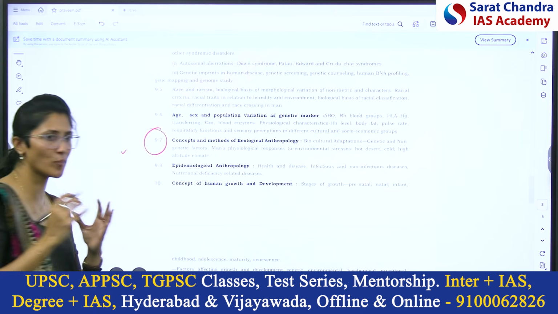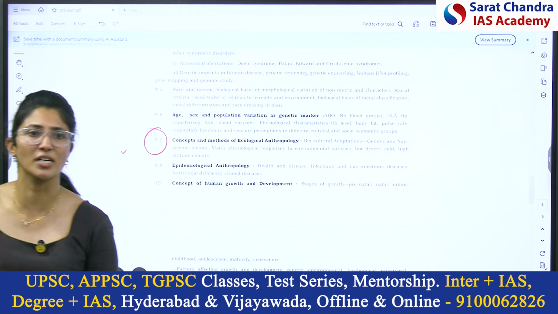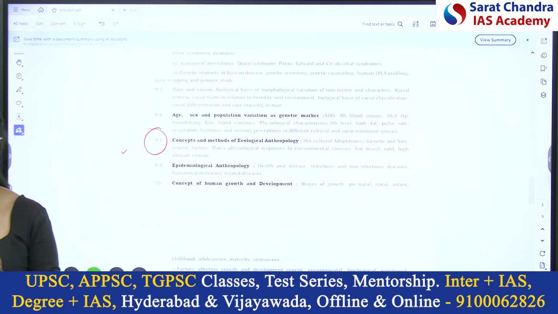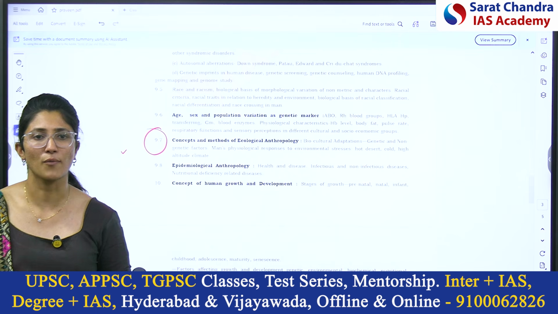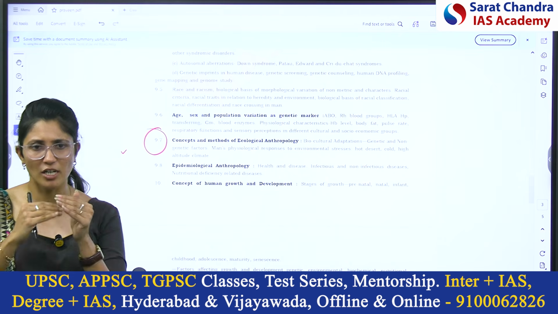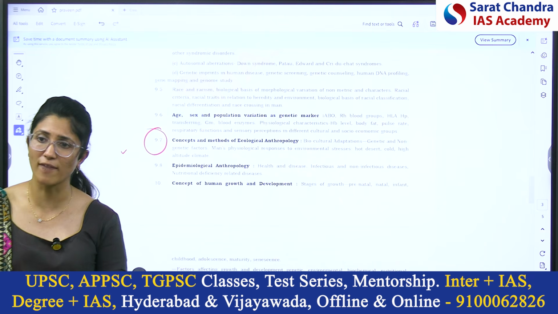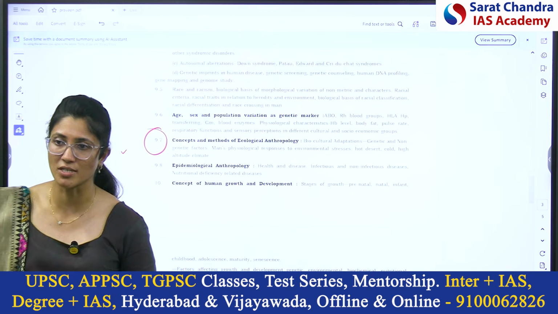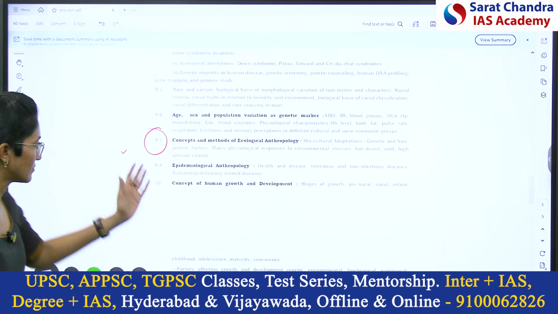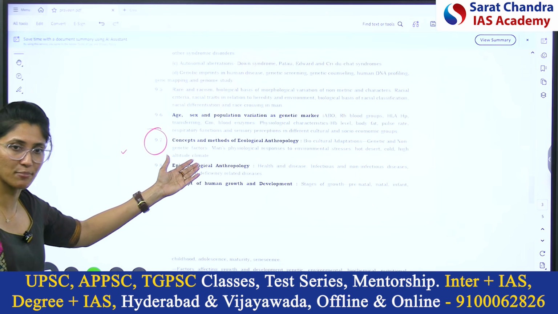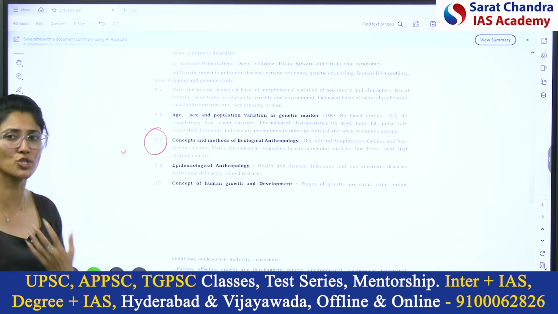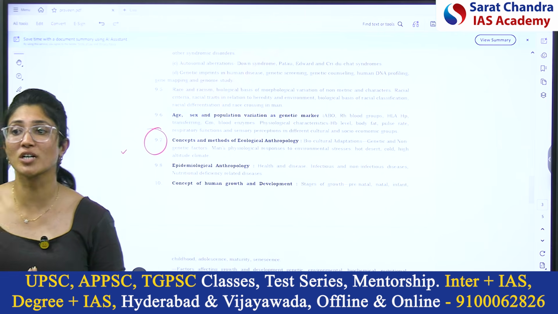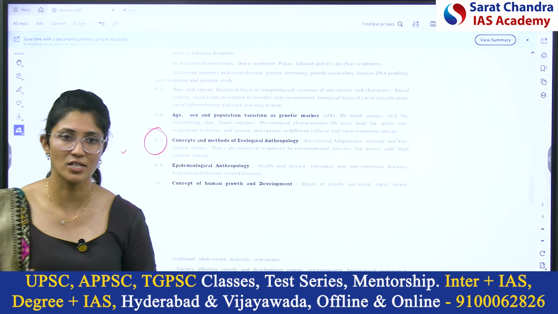9.7 helps us to understand how people evolve in extreme climatic conditions, like extremely hot conditions and extremely cold conditions. Why people in the polar regions are short and fat with short arms. Why people in Africa, which is very near the equator, are very tall and have long arms. Adaptations. And why people in high altitude regions have a broad chest. Adaptations, biological adaptations, biocultural adaptations. So when you are exposed to harsh environmental conditions, how does your body adapt, how do you adapt your culture, how do you behave, right? That is important.